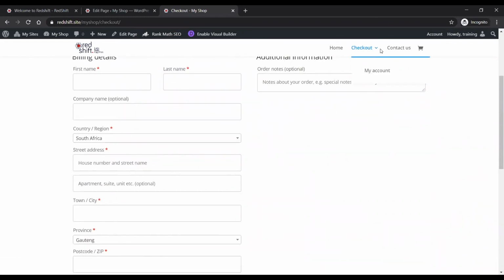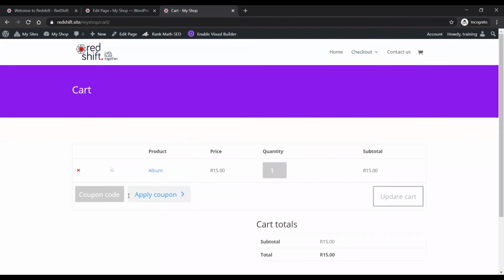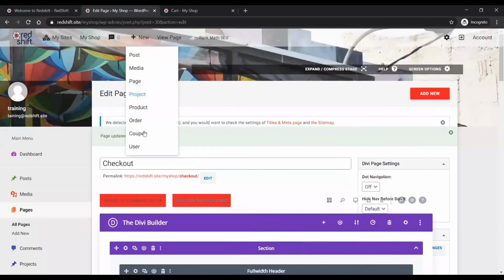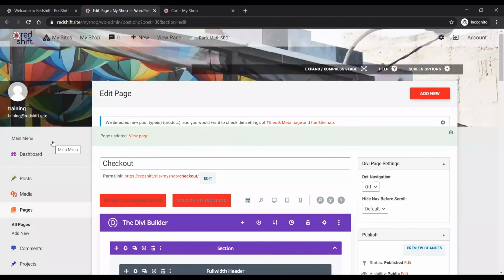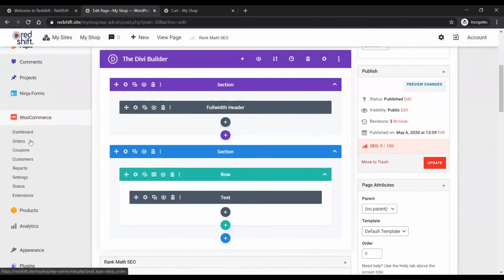Right. John, any more questions? Greg asked about coupon handling. You would have noticed on the cart page there was a coupon. If you want to disable that, that's in the settings of WooCommerce. And at the same time, if you want to issue coupons, you can do that as well. Doug can show us how to switch it on and off, and also where to manage them. Okay, so that happens under WooCommerce and coupons.